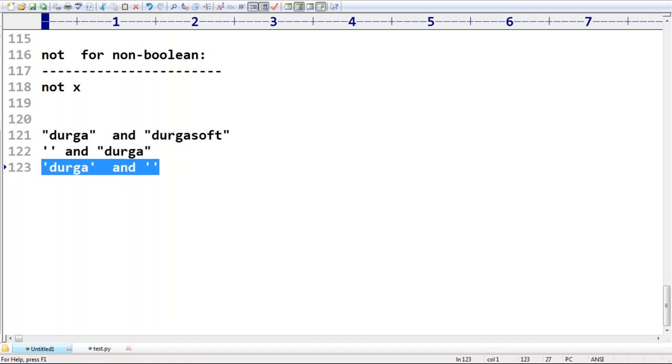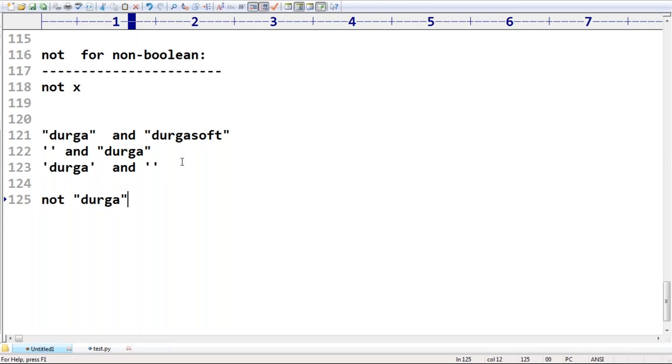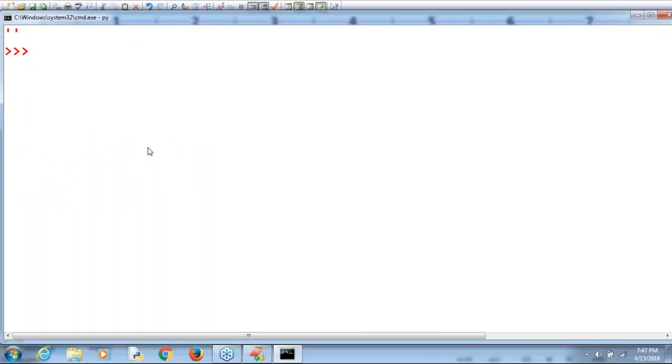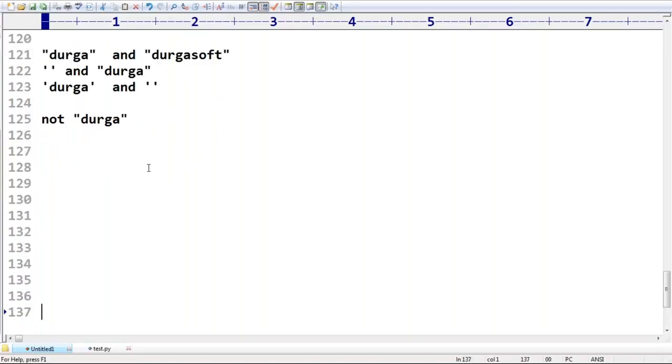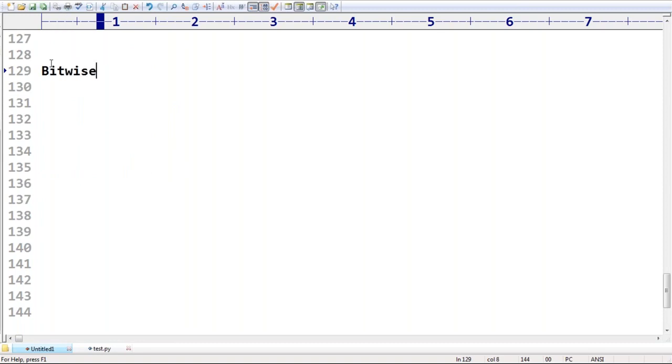Similarly, you can be aware of the remaining ones. Suppose I'm taking not Durga. What is the answer? Durga is true, so not Durga means false is the answer we are going to get. That's all. This is the basic idea. If you still have doubts, spend a few minutes in front of the editor, then you can get much clarity. These are a bit dangerous operators, so take a bit of special care about this one. Next, bitwise operators.